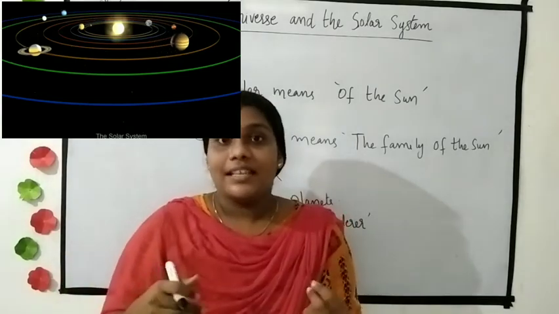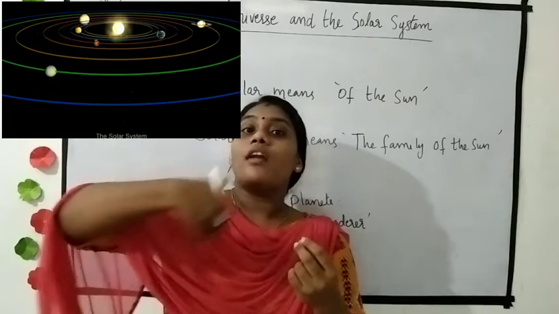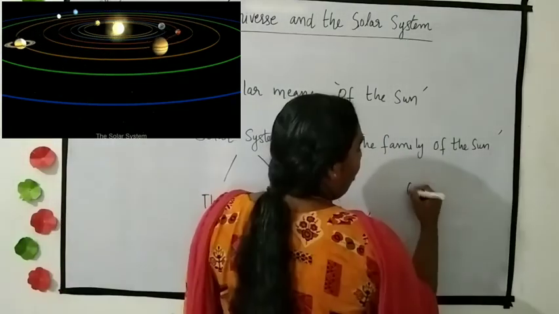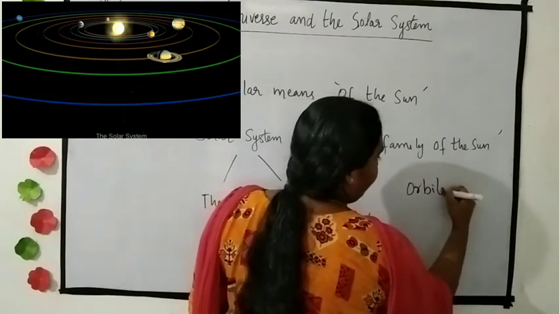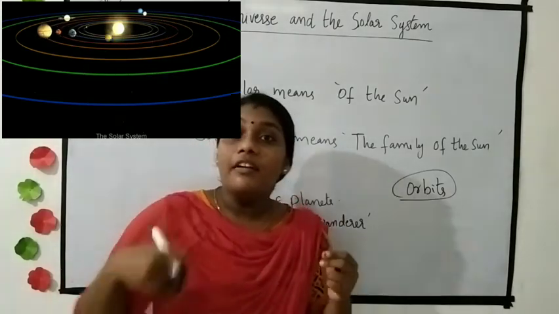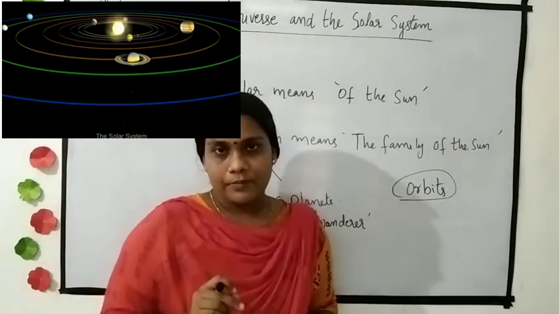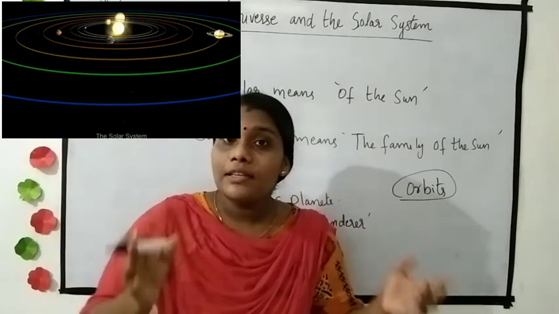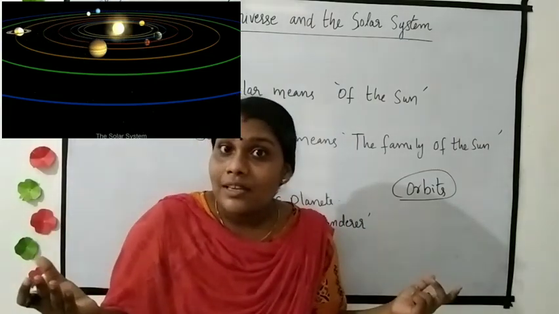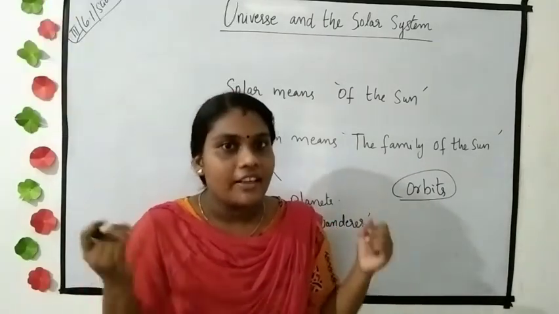Planets are heavenly bodies that revolve around the sun in a fixed path that is called orbits. Yes, we already know sun is the main source of light for all the planets because planets do not have light of their own. They reflect the light of the sun.